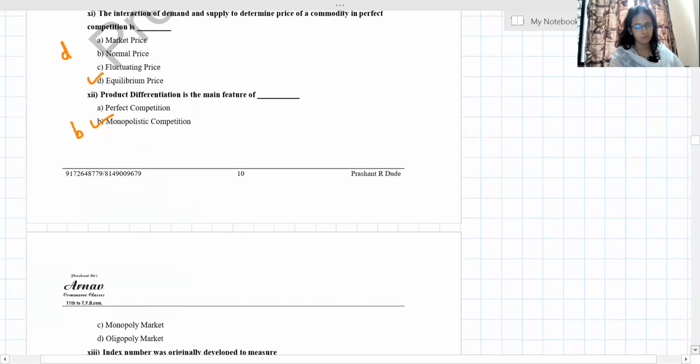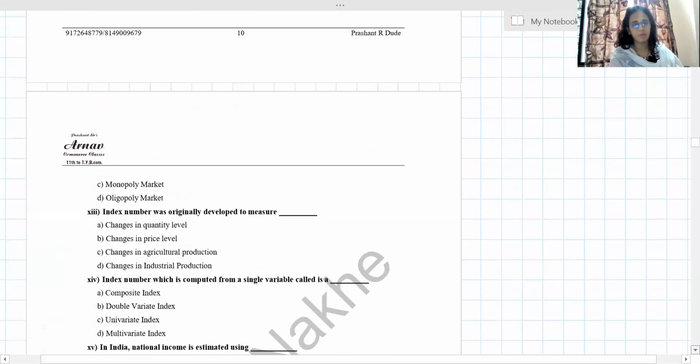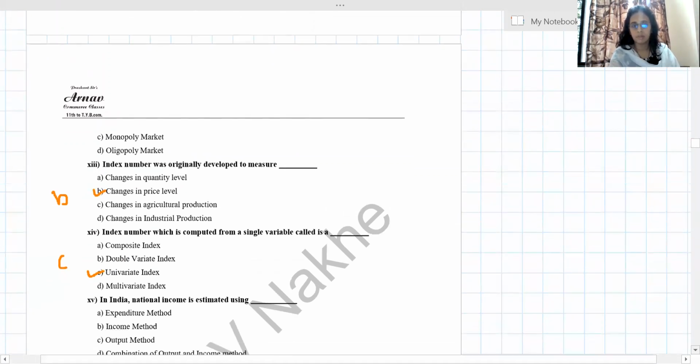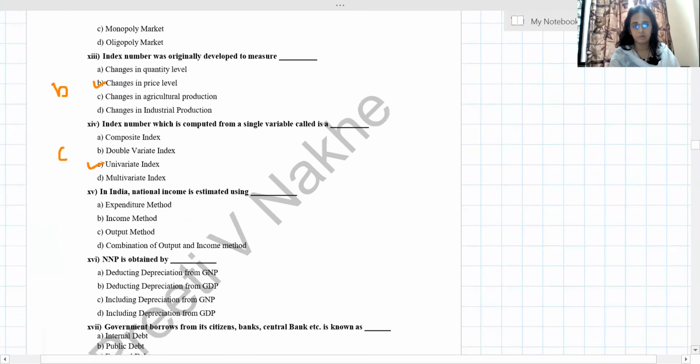Then we have index number was originally developed to measure change in the price level. So answer is B. Index number which is computed from a single variable: bivariate, univariate, we know multivariate. So it is a single variable, so we call it univariate. Next, these are simple, so I'm not explaining much of it.